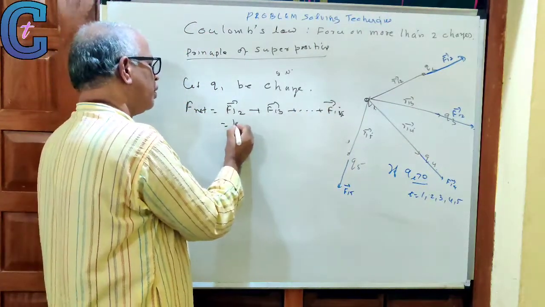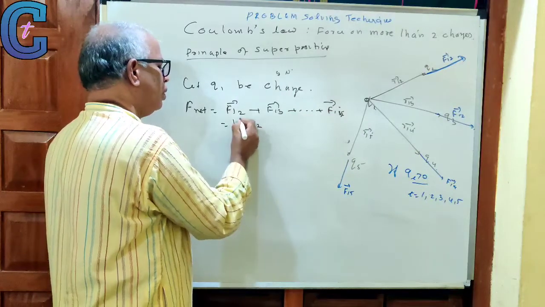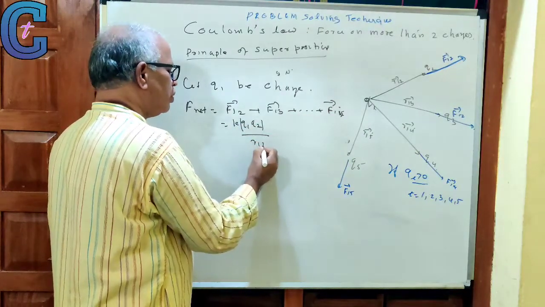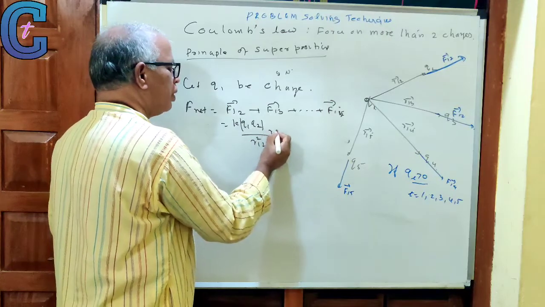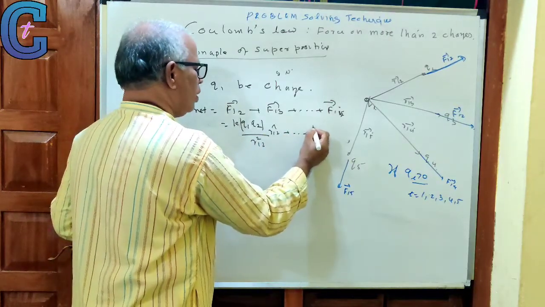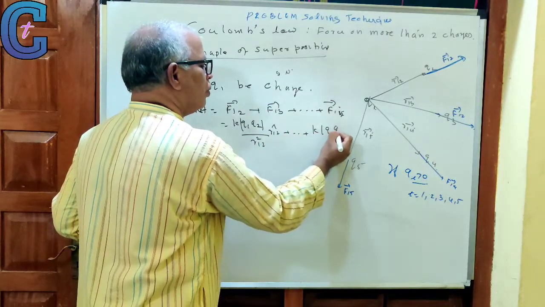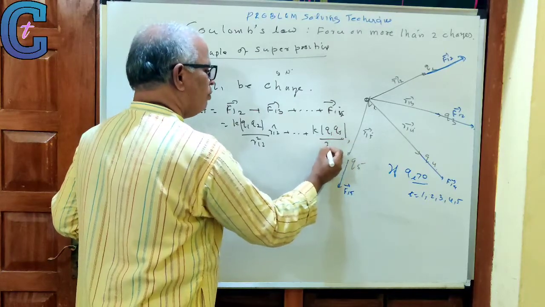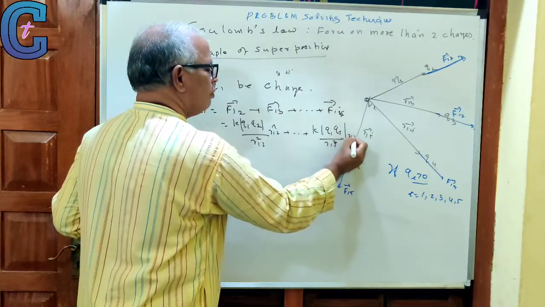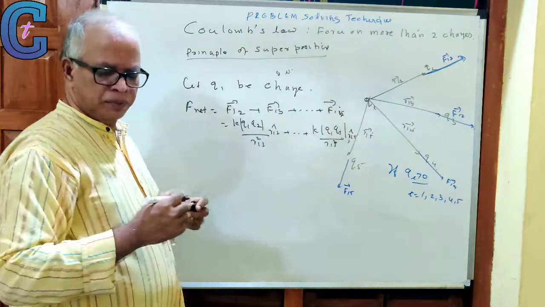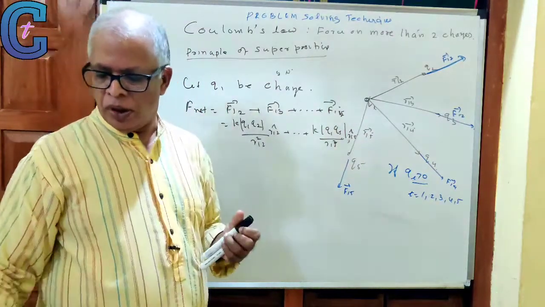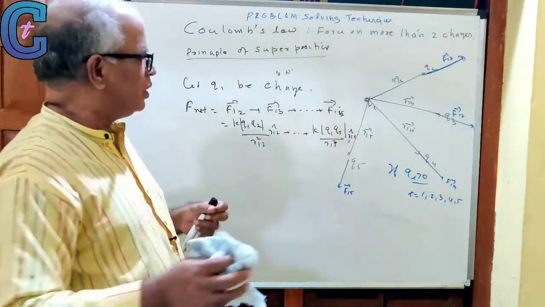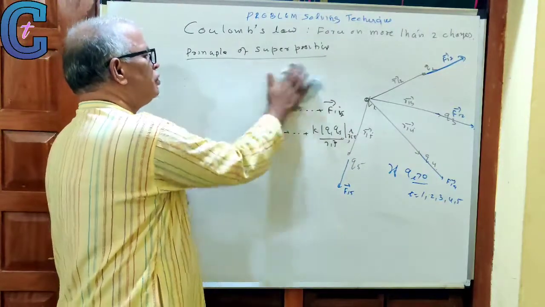That is k Q1 Q2 by mod of r12 squared, r12 cap, etc., k Q1 Q5 by r15 squared, r15 cap. So we shall apply this theorem to some problems.